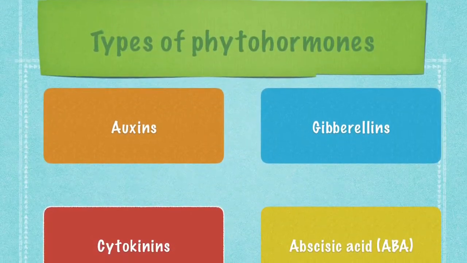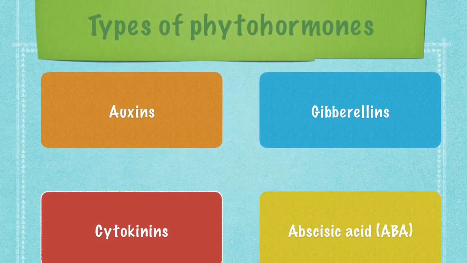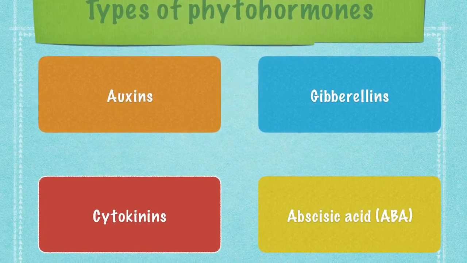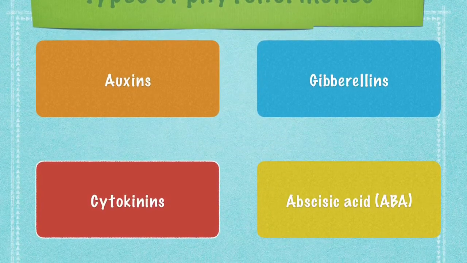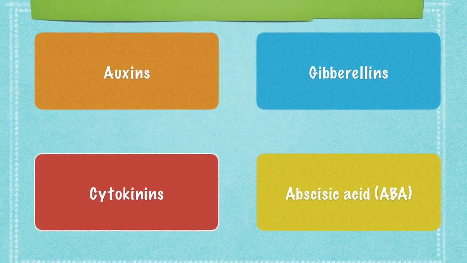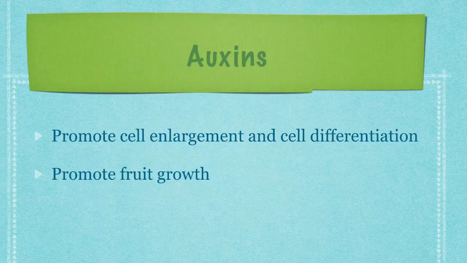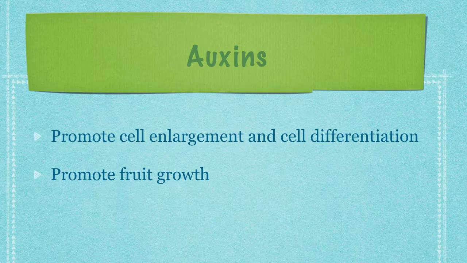There are four major types of plant hormones which are involved in control and coordination in plants. These are auxins, gibberellins, cytokinins, and abscisic acid. Now let us study the detailed function of the various plant hormones.